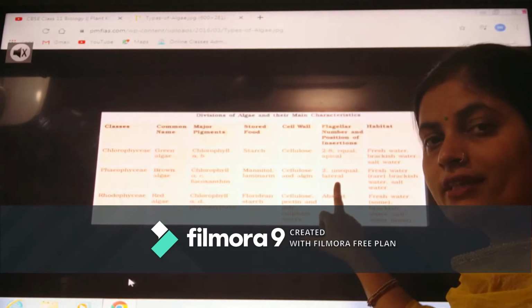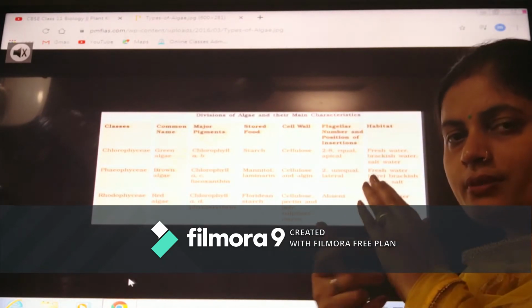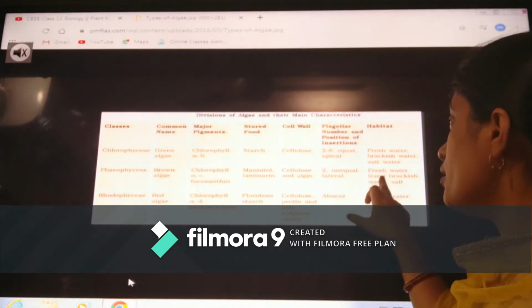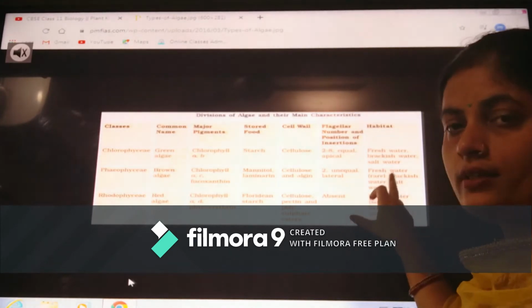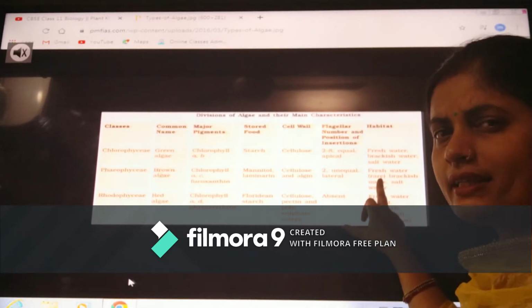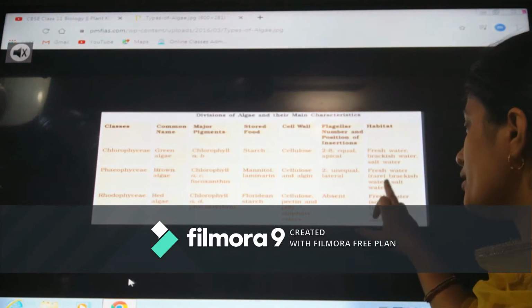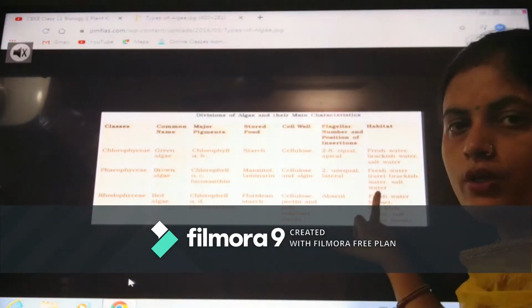What is the meaning of lateral? Apical means front, lateral means side, you can say. Then where are they found? They are rarely found in fresh water. Then they are found in brackish water and salt water.